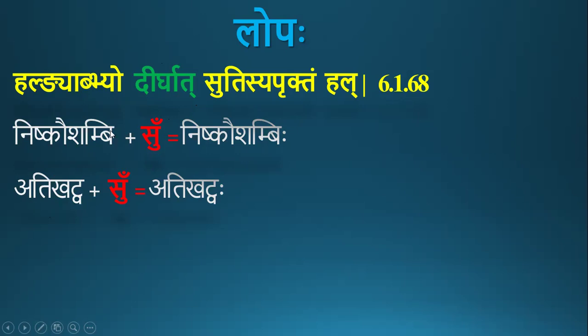So the word should end with dirgha ni or dirgha ap is what is meant by this word Dirgat. So since it is ni pratyayanta, but it is not dirghanta, there will not be lopaha, sulopa. Here also there will not be sulopa. So that sakara gets converted to visarga. Nishkaushambihi, atikatvaha.